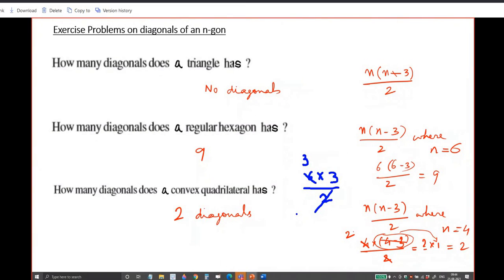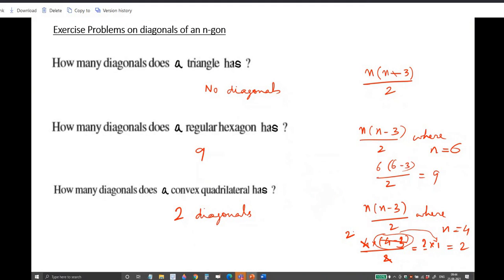Similarly, convex quadrilaterals. How many diagonals does a convex quadrilateral have? 2 diagonals. Just put n equal to 4 in this place. 4 minus 3 is 1. Okay? 4 into 1 divided by 2 equals 2. This way you can say it. So I end the meeting now.